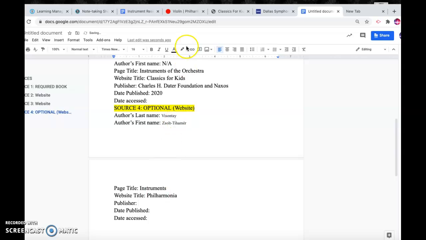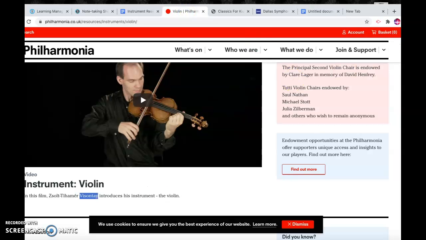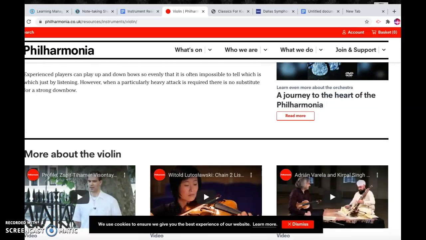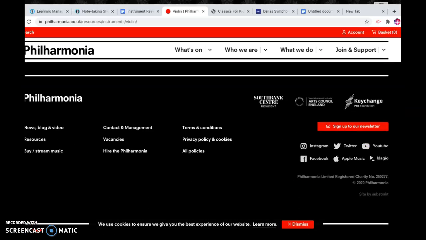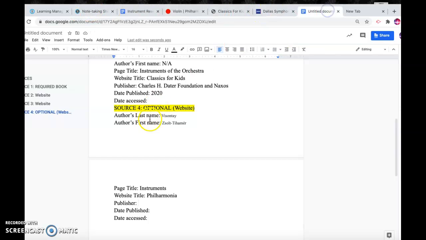We're going to look for the publisher now. All right, so let's scroll down and see who might have published our pages. And it looks like it's supported by all of these right here. We're going to choose the Arts Council England as our main publisher. Okay, so let's go to the document and we're going to type in Arts Council England.